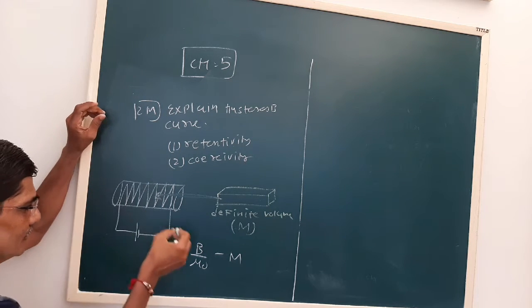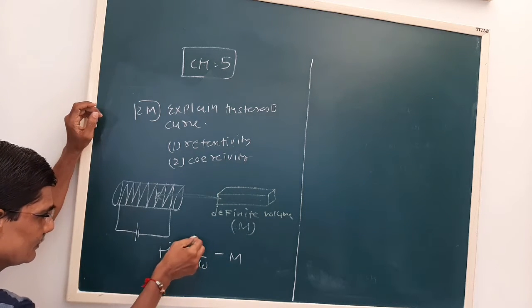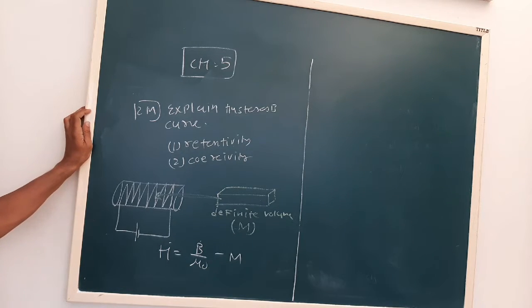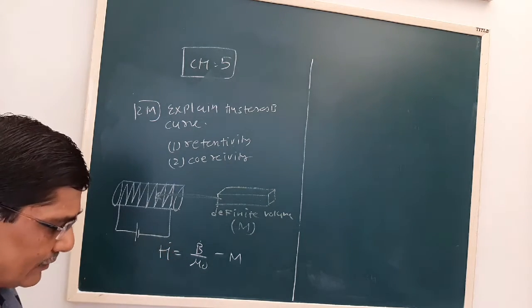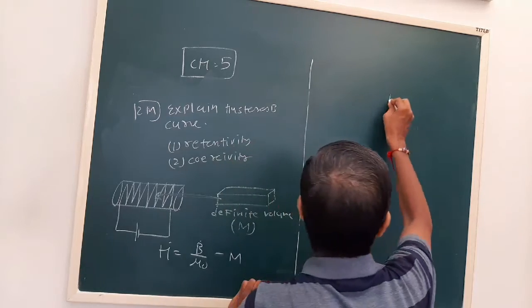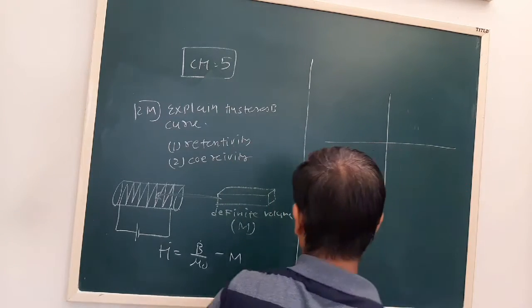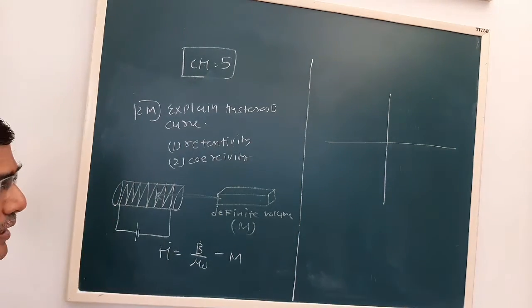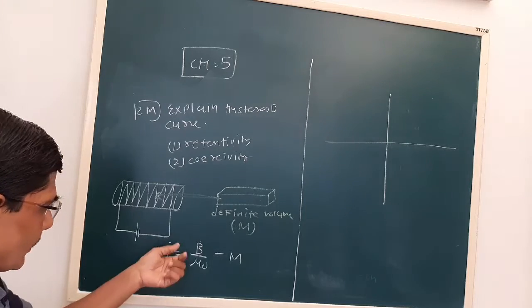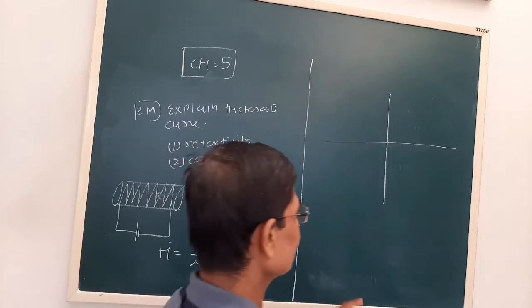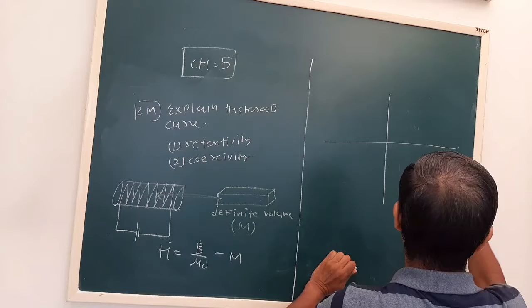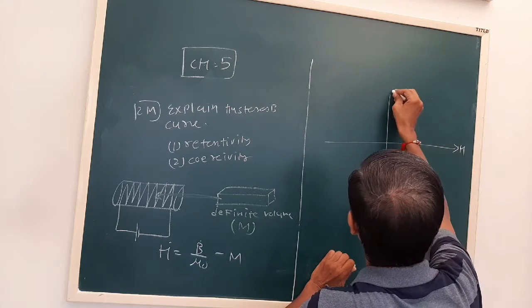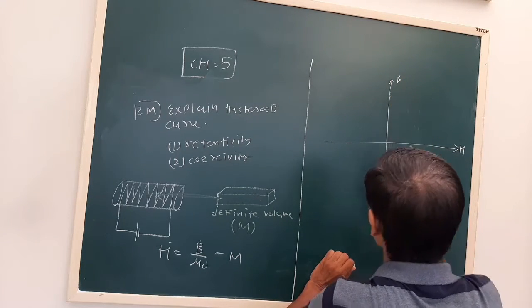Here we have to study the graph of the relation between H, the magnetic intensity, and B, the magnetic field. For a given material we can plot the graph of H versus B.